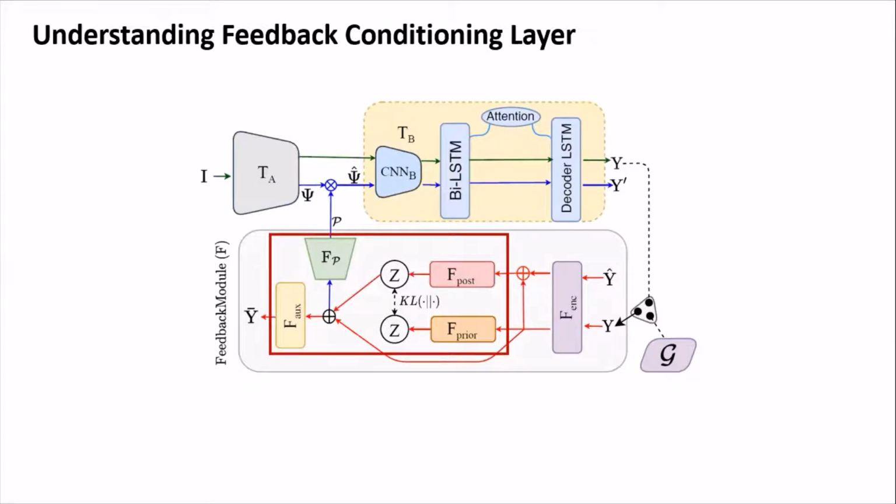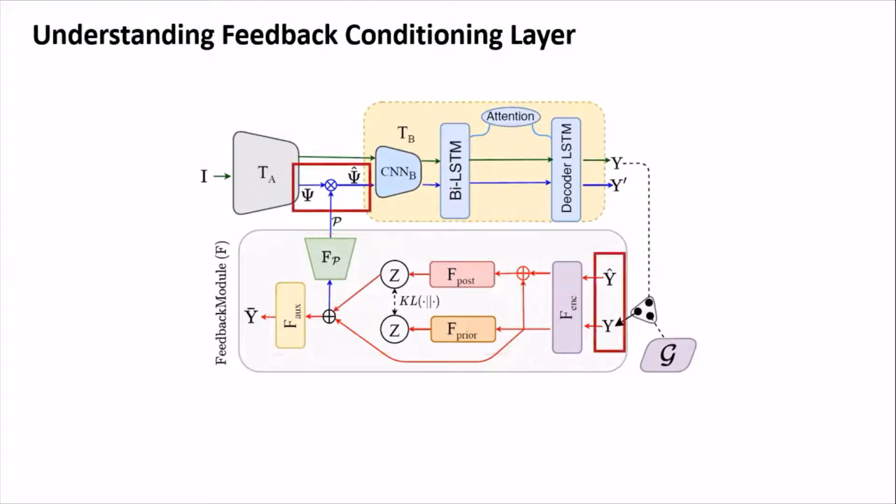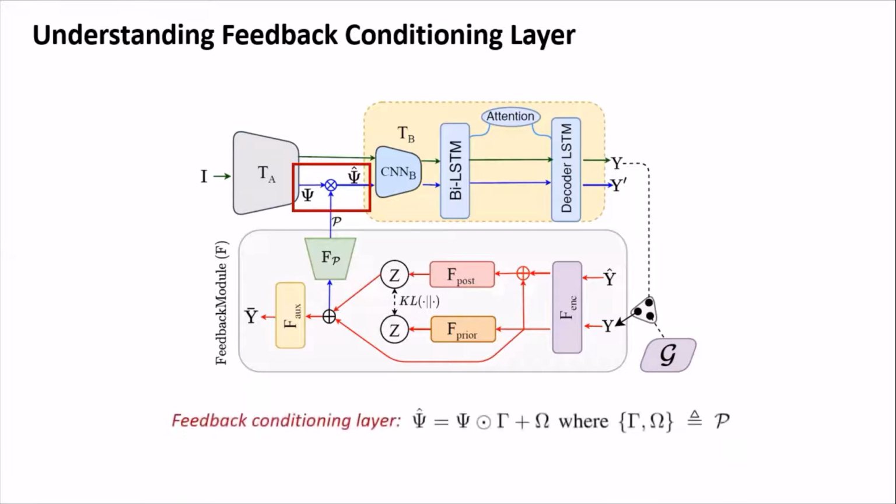The prior knowledge from the resultant discrete character space is modeled using the feedback network by predicting affine transformation parameters. Such parameters modulate the output activation map of TA via a designed feedback conditioning layer. The primary objective of the feedback conditioning layer is to propagate prior knowledge from the previous forward pass prediction to the network T. This action couples the rich visual information extracted by TA with the prior feedback signal coming from the earlier prediction. In lieu of transforming each channel globally, we allow transformations that attune each spatial position of the activation map, formulated as shown in the slide.